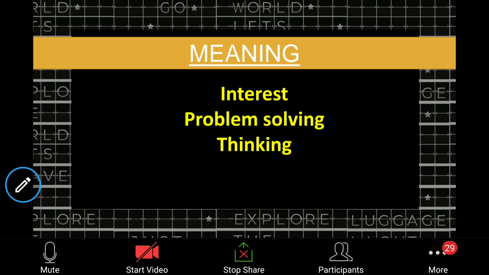When you do such things, you have already developed it. And as I have told you, after doing those three activities, you have all moved to the analyze level. That means you have already developed that scientific attitude. So open-mindedness, acceptance, interest, thinking, problem solving, all these are components involved in the scientific attitude.